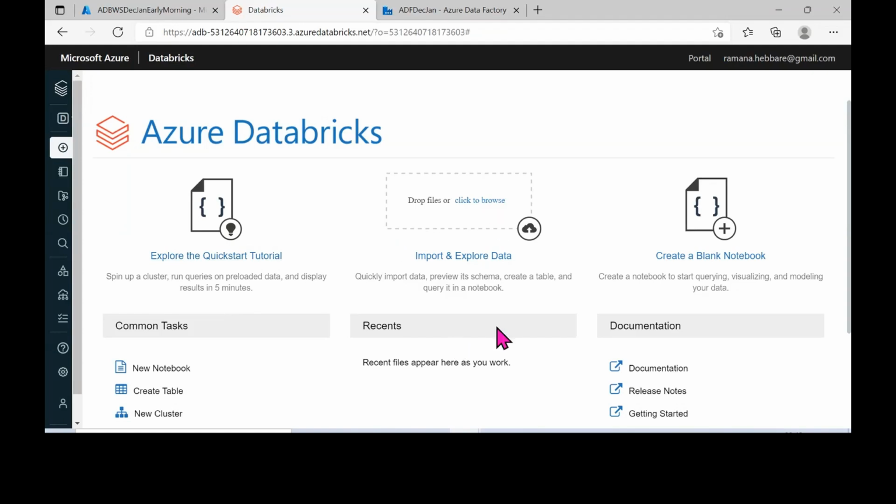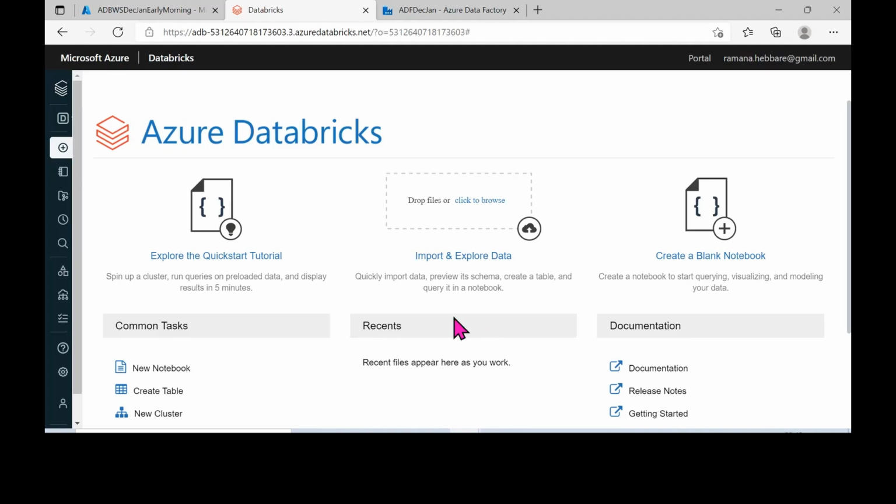After that, if you want to import any particular data, since Databricks is used for transforming, you need to give it the data. You can import that data here. Once you import it, where will it be imported? It will be imported to your DBFS, which is your Databricks file system.